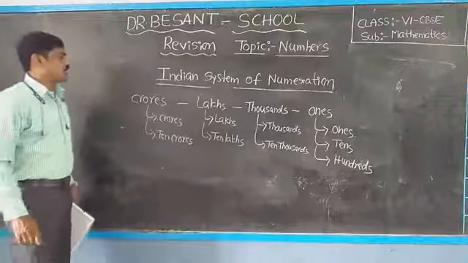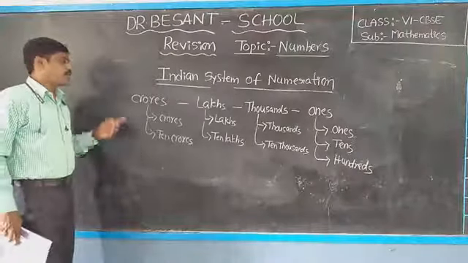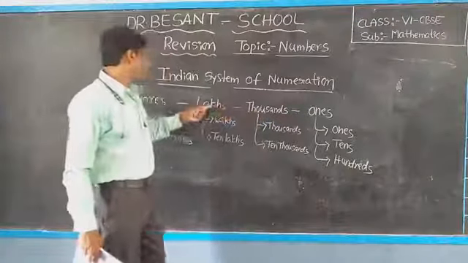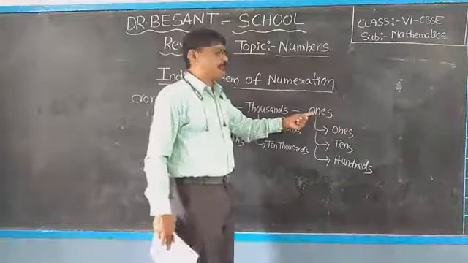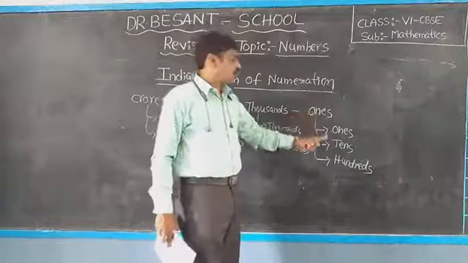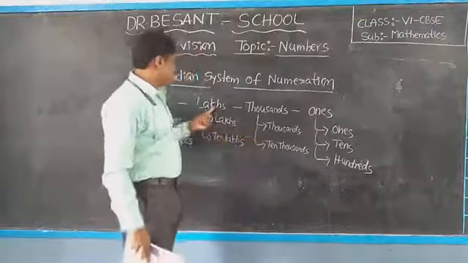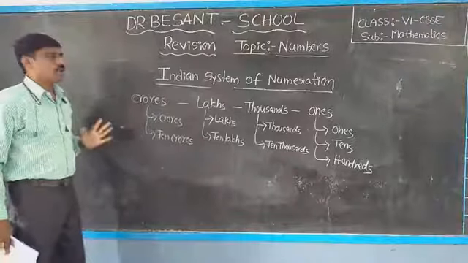So this is about the place value chart. What about the periods? Ones, thousands, lakhs, crores. In the ones period, the place values are ones, tens, hundreds; in thousands, thousands and ten thousands; in lakhs, lakhs and ten lakhs; in crores, crores and ten crores.